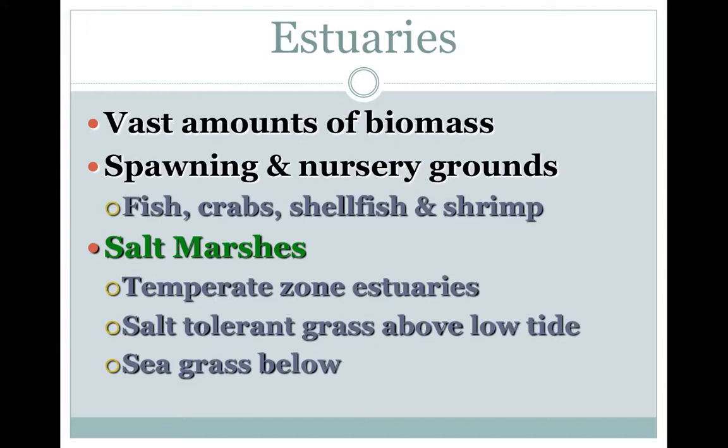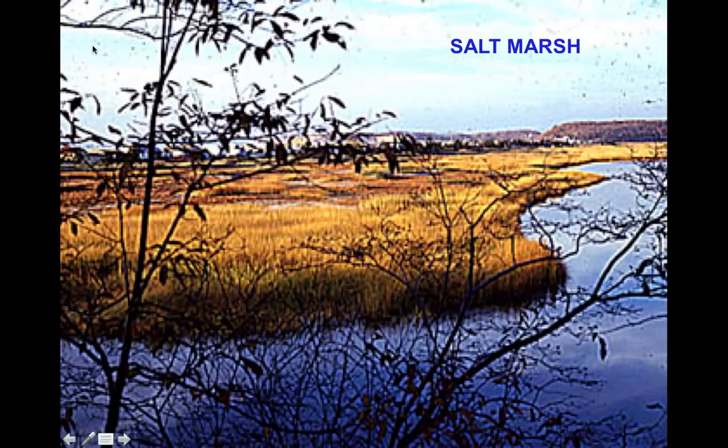Salt marshes. Within salt marshes, you have the grass that can grow above the low tide mark, and these salt tolerant grasses are going to be covered in salt water for part of the day, and then the rest of the time they're going to be exposed to oxygen. And then you also have seagrasses below the low tide, and those are covered with salt water all the time. And here is a picture of a salt marsh.